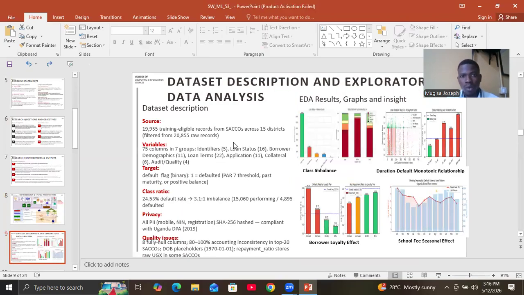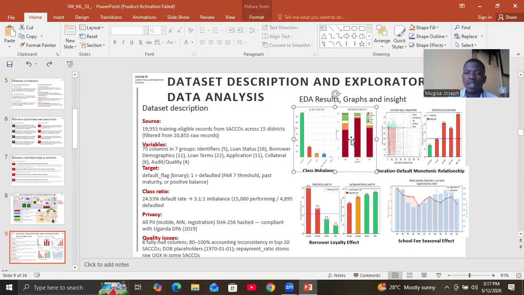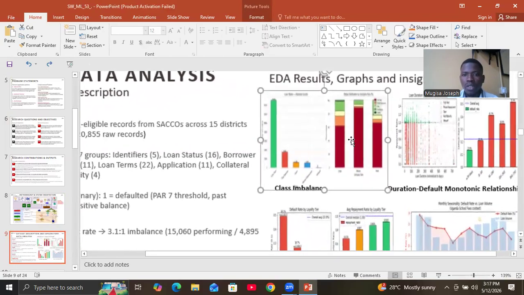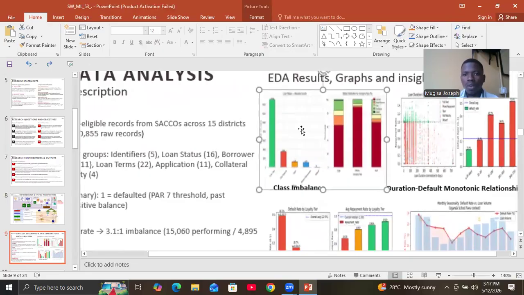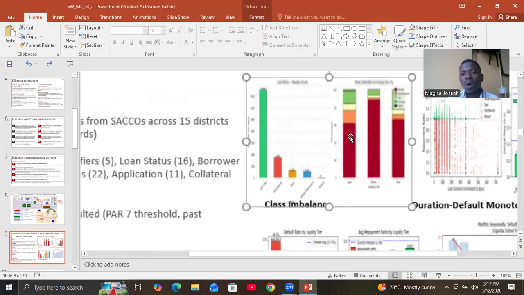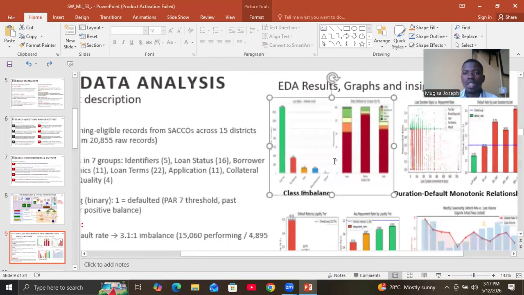And then our dataset comprises over 19,000 train-eligible records with these categories of variables. And then all the personally identifiable information, we hashed cleanly. And then we had to feature engineer our target variable using strict logical conditions. But still we realized the class imbalance of 3.1 to 1, which is clearly revealed by our visualization here, whereby if you look at the fully paid loans, they completely outweigh all the conditions that make up the default, that is the class imbalance case.